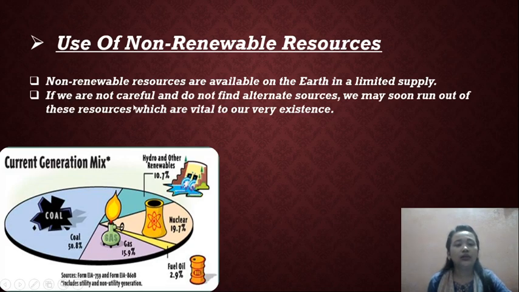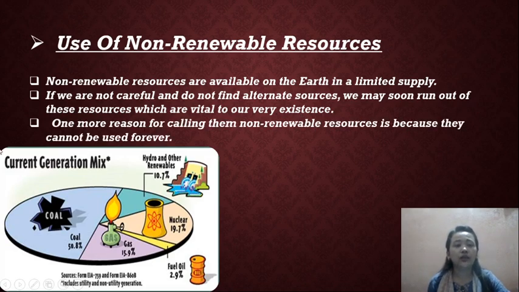If we are not careful and do not find an alternate source, we may soon run out of those resources, which can be vital to our very existence. So the non-renewable resources are available on the earth in a very small amount.